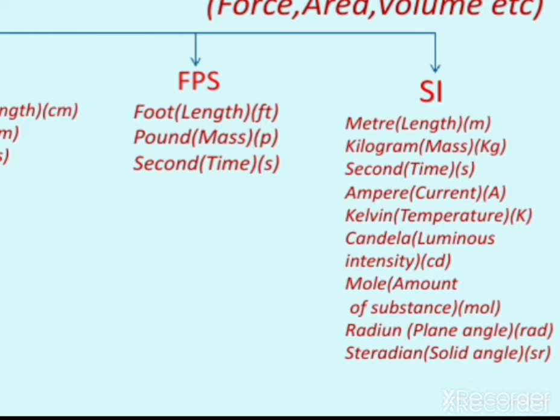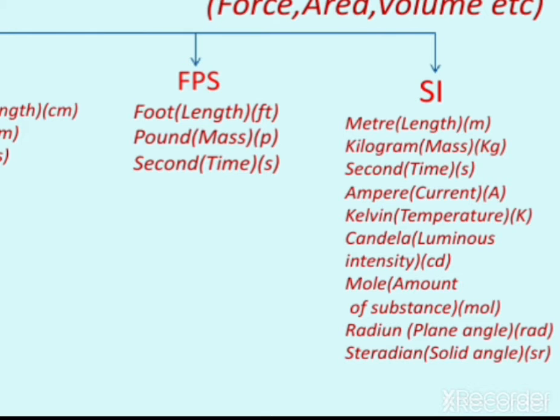So these are altogether 7 fundamental units under this internationally accepted SI system, and nowadays the SI system is generally used in our physical world for measurement.